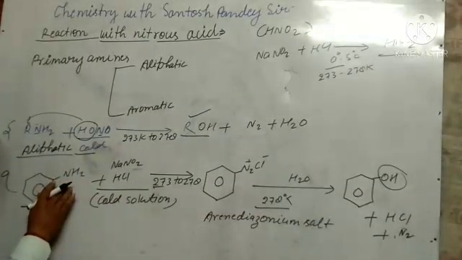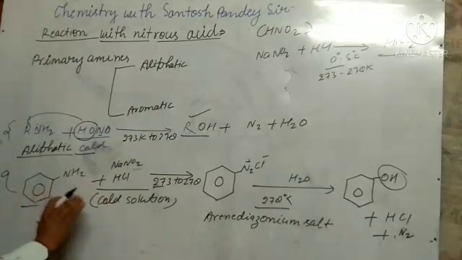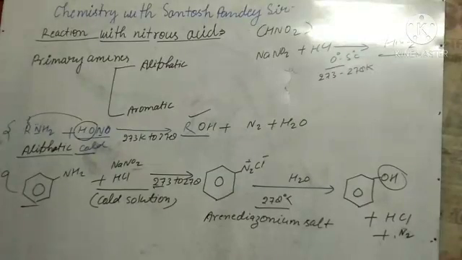Okay, and here what we have seen, amine is converting into diazonium. So this process is called diazotization. What is diazotization?